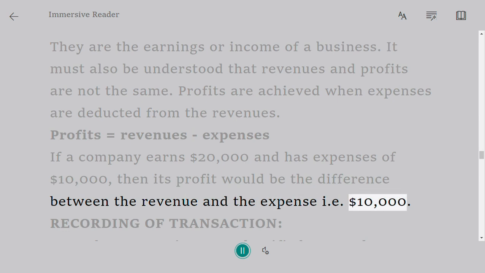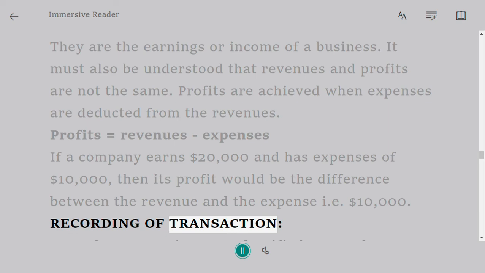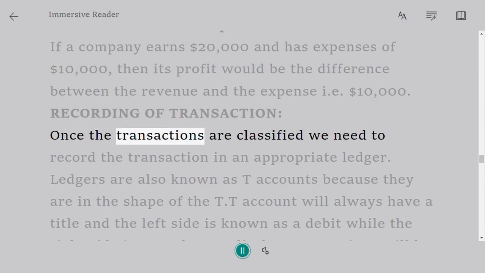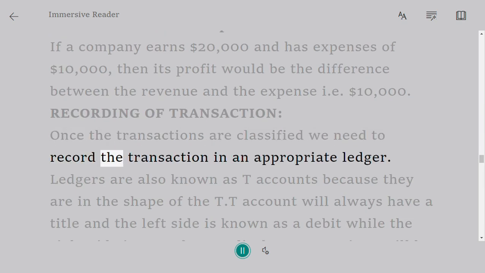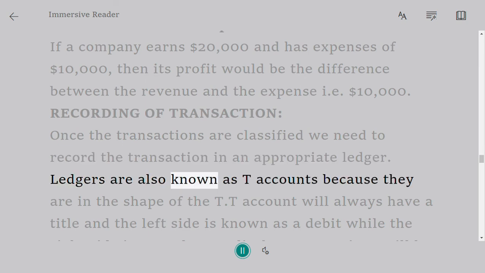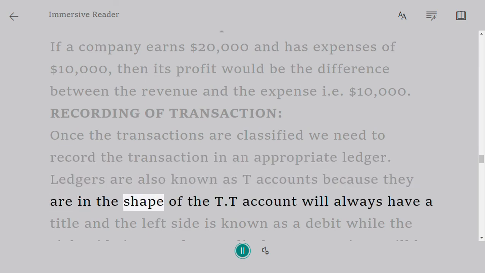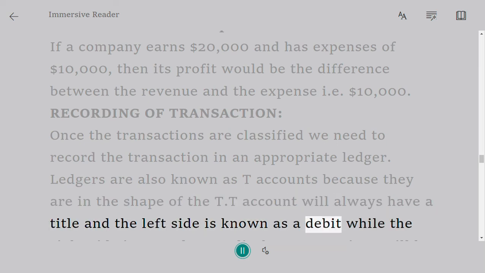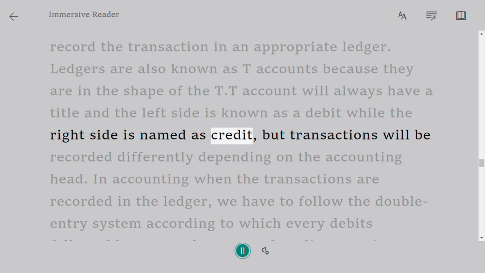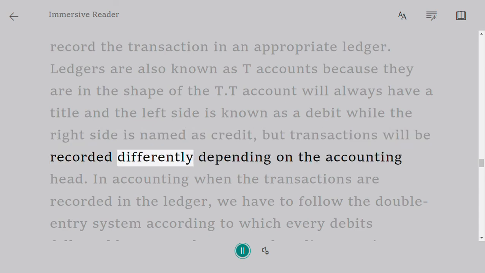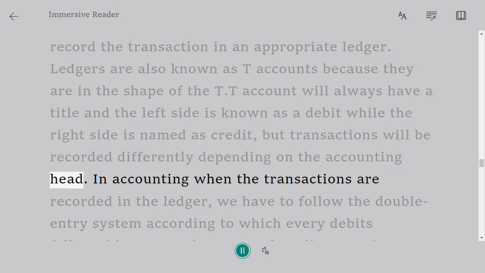$10,000. Recording of transactions. Once the transactions are classified, we need to record the transactions in an appropriate ledger. Ledgers are also known as T accounts because they are in the shape of a T. A T account will always have a title, and the left side is known as debit while the right side is named credit, but transactions will be recorded differently depending on the accounting head.